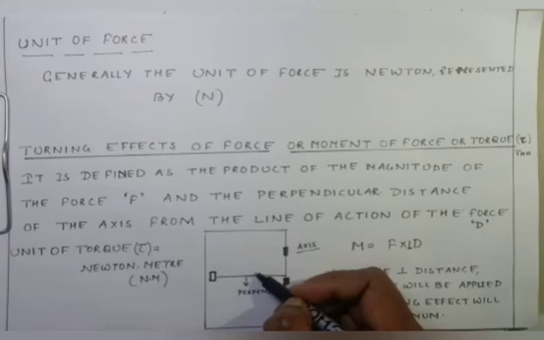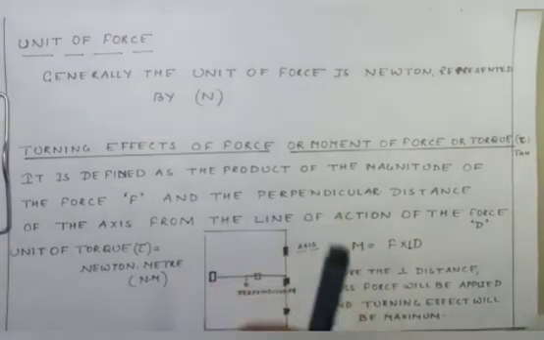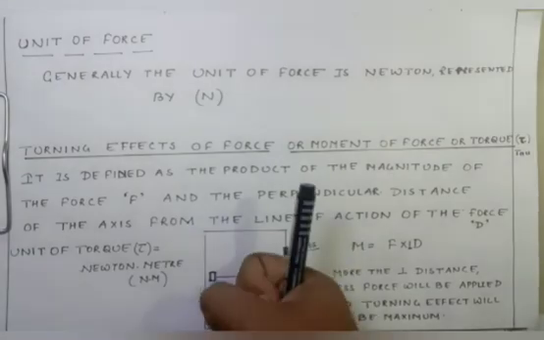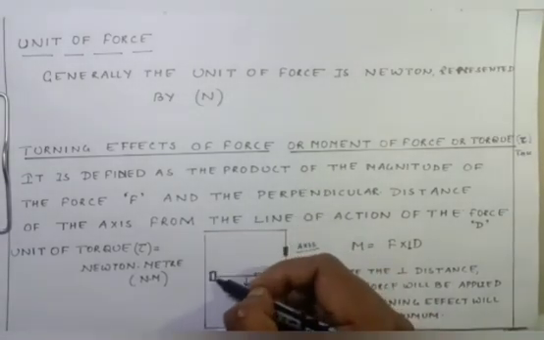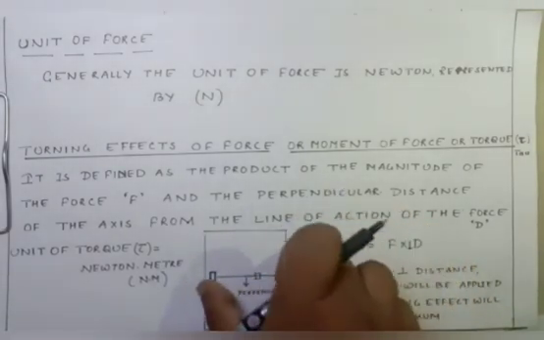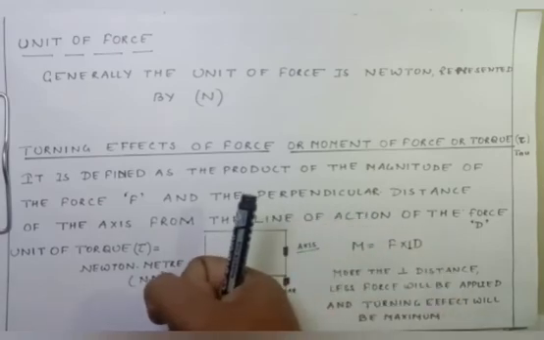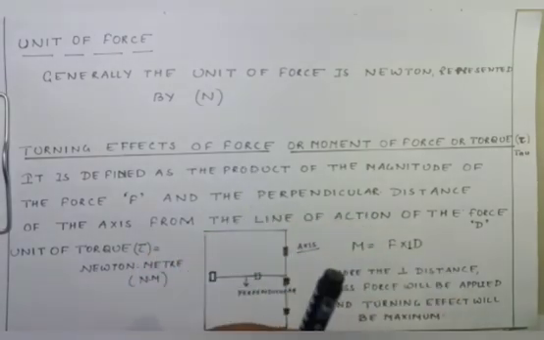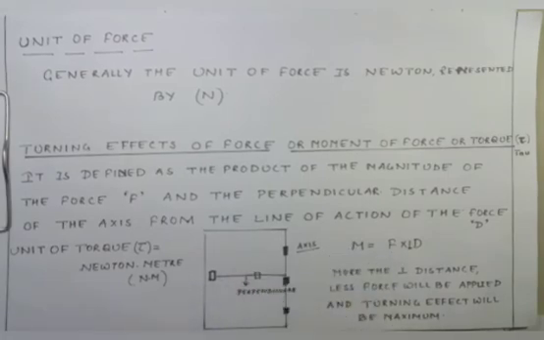If I place the handle over here, then what will happen? More force will be applied and there will be less turning effect. So that is why the handle of the door is placed over here. So the perpendicular distance should be maximum, so less force will be applied and more turning effect will be there. I hope it is clear to everyone.